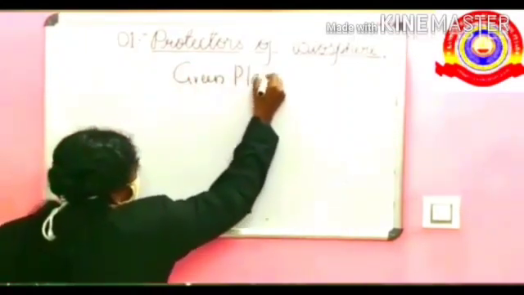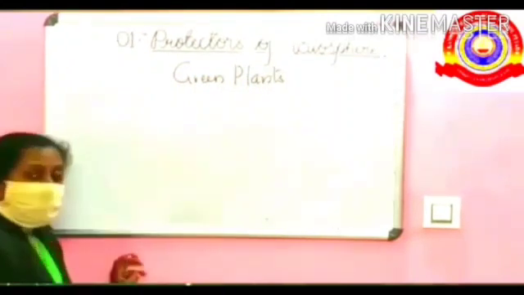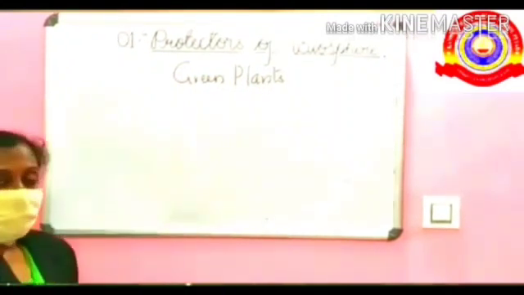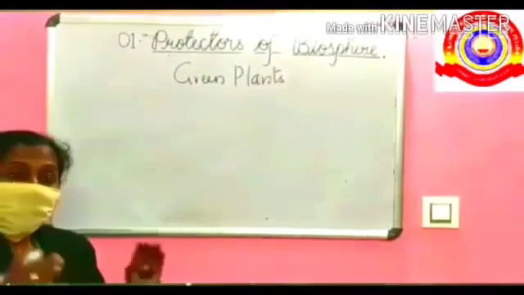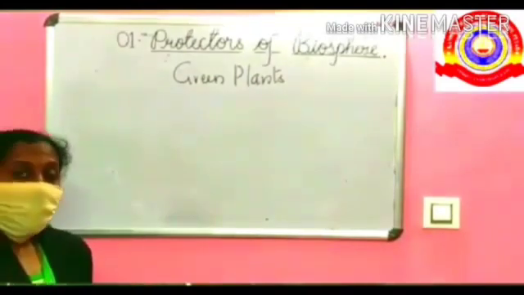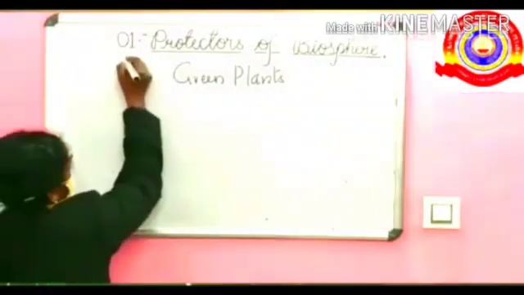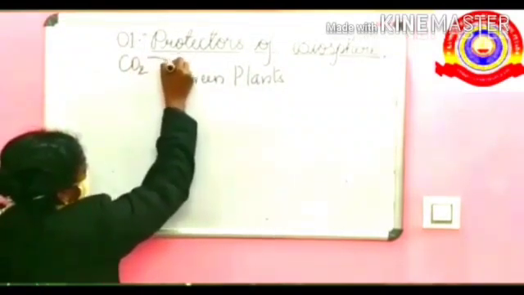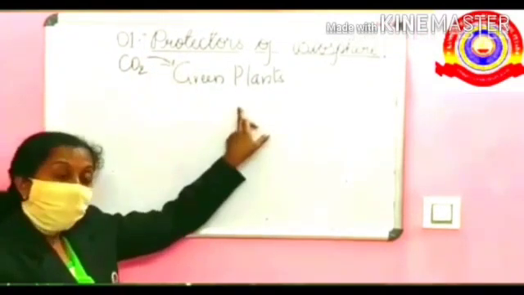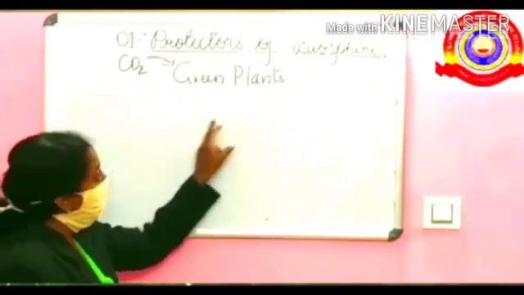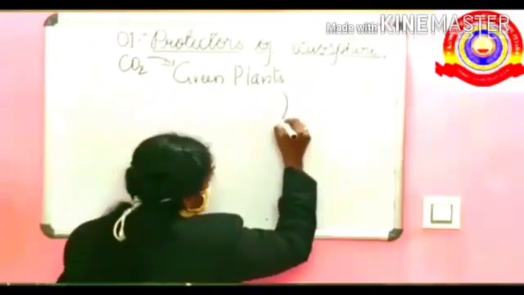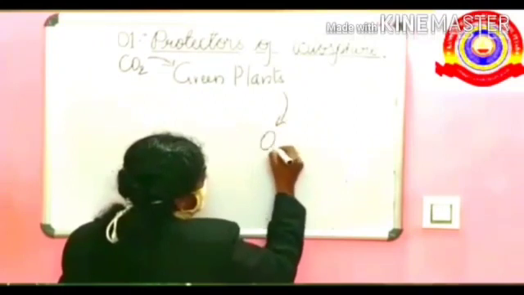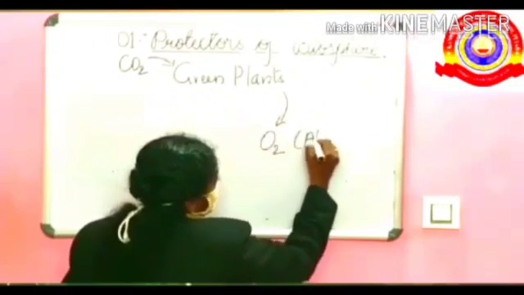How are the green plants helping? Now we can look at that. We know that in the atmosphere, a large amount of carbon dioxide is present. This carbon dioxide is absorbed by the green plants, and the green plants release oxygen to the atmosphere.